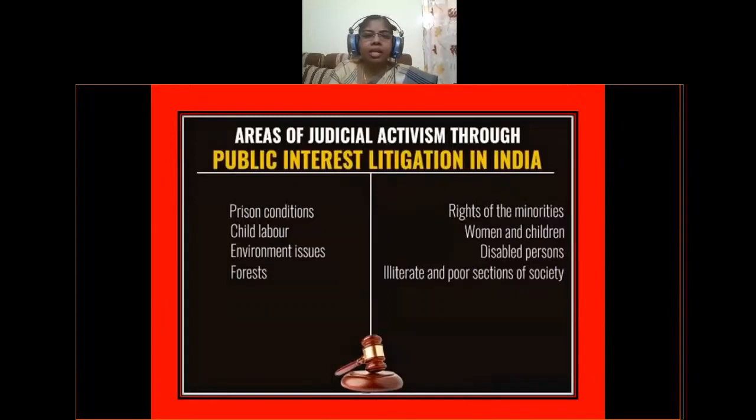These are the areas in India in which public interest litigations are occurring: prison conditions, child labor cases, environmental issues, forests, and rights of minorities, women and children, disabled persons, illiterate and poor sections of society.